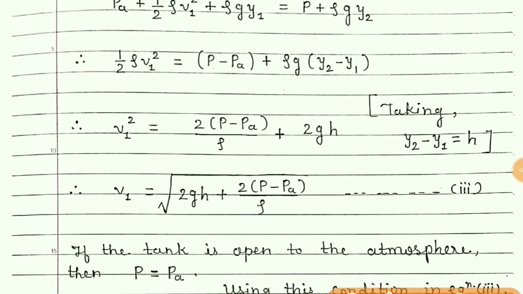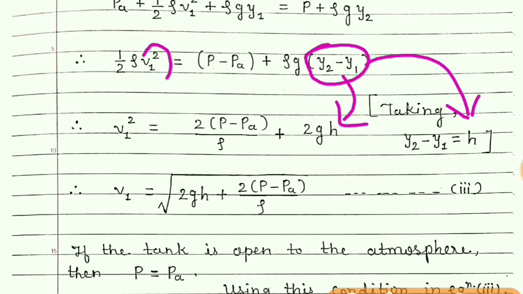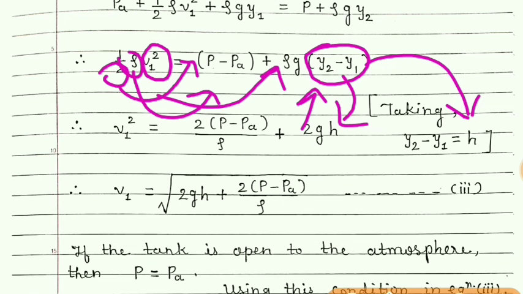Now in this term, Y2 minus Y1 can be taken as the height above the hole from which the water or the fluid is coming out. So we have taken this as h. Now making V1 square the subject, this 2 will be multiplied to both the terms when it is brought to the right hand side, and rho is divided in each term.